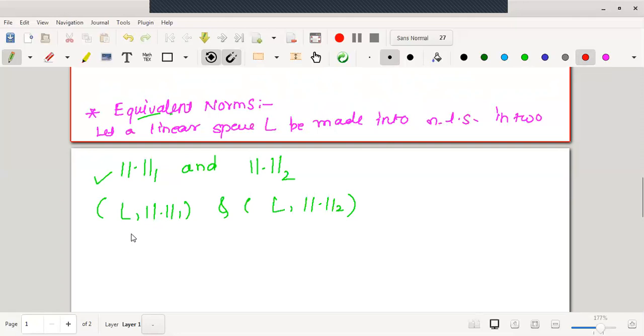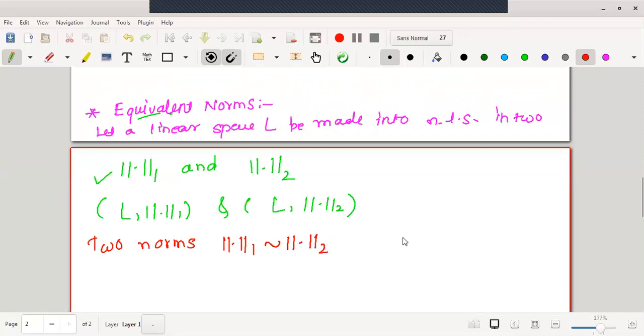The definition says that two norms, norm 1 and norm 2, are equivalent, and this is the symbol we are using, if and only if they generate the same topology on L.